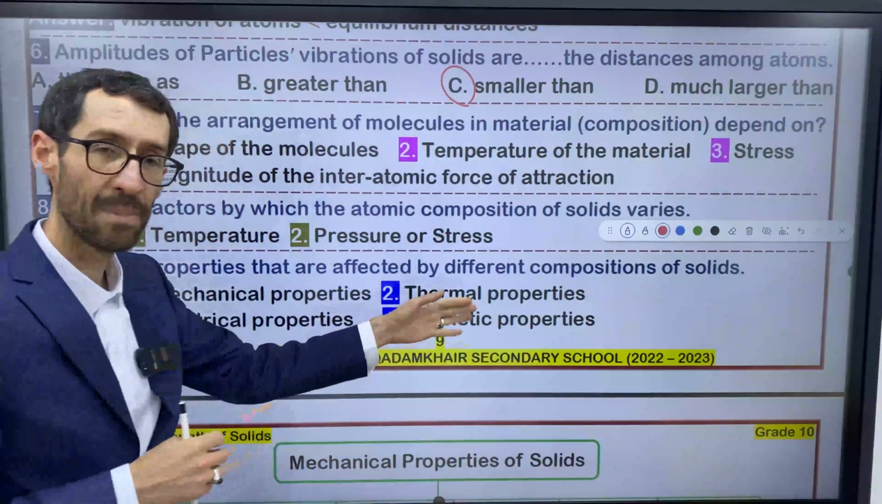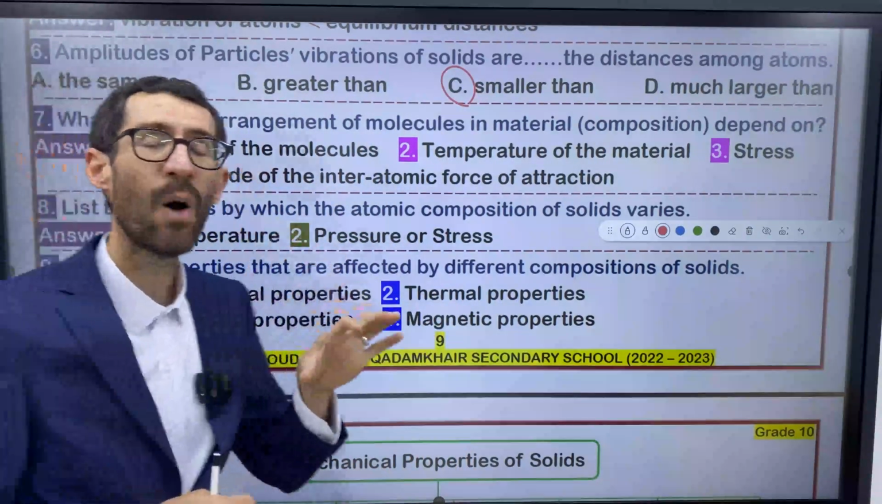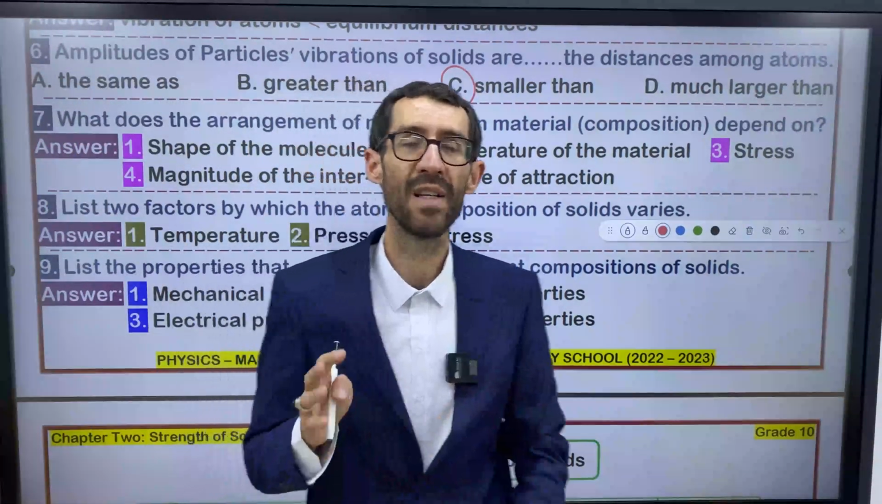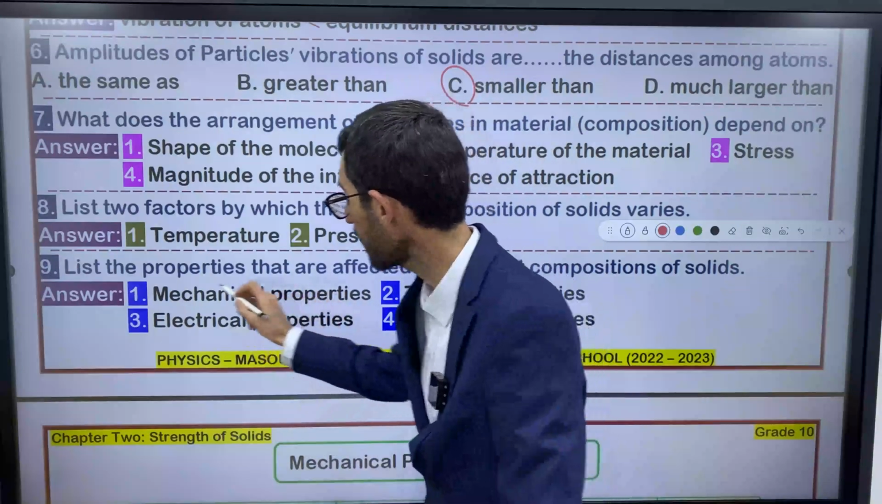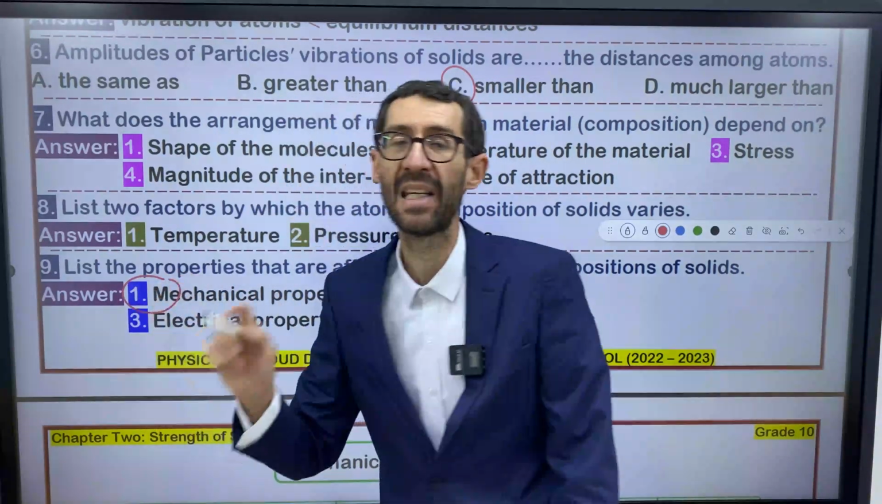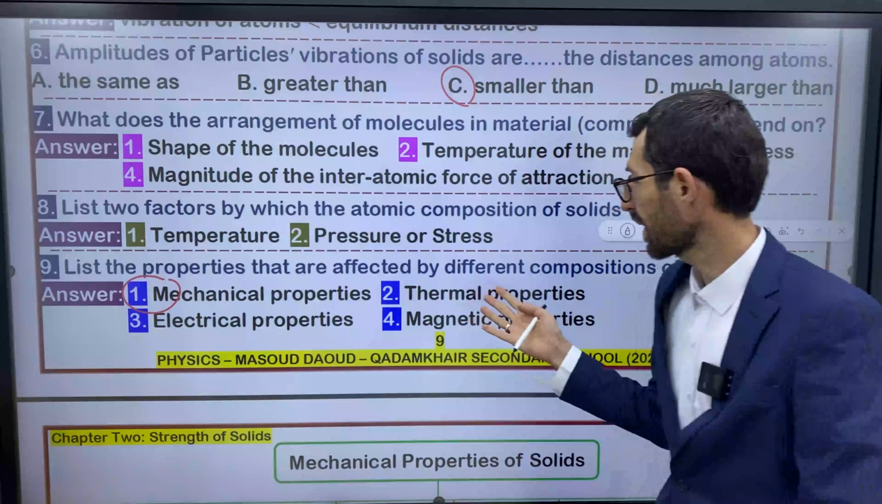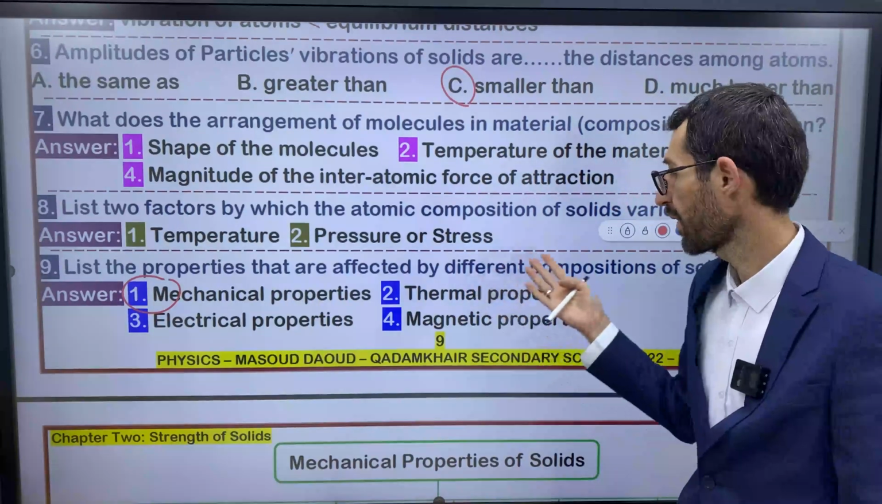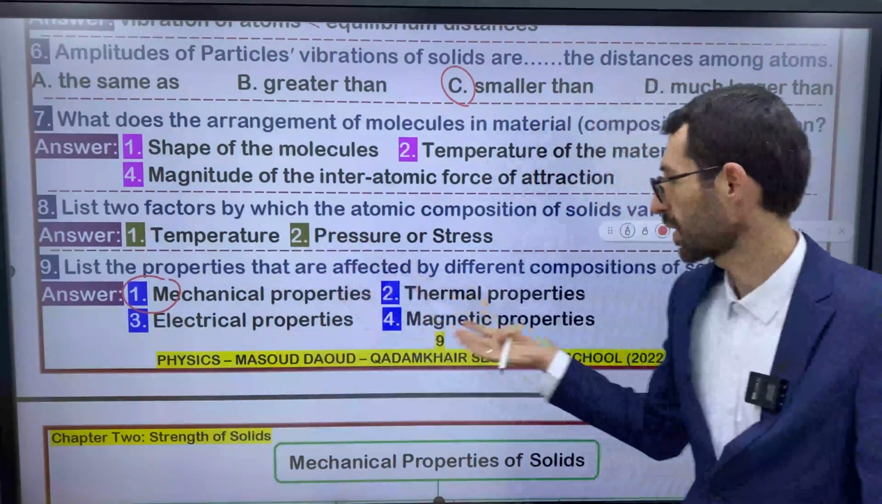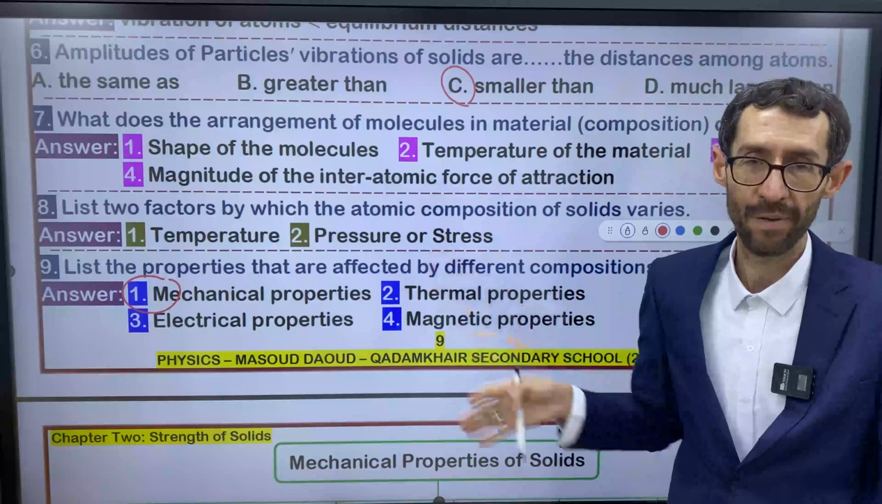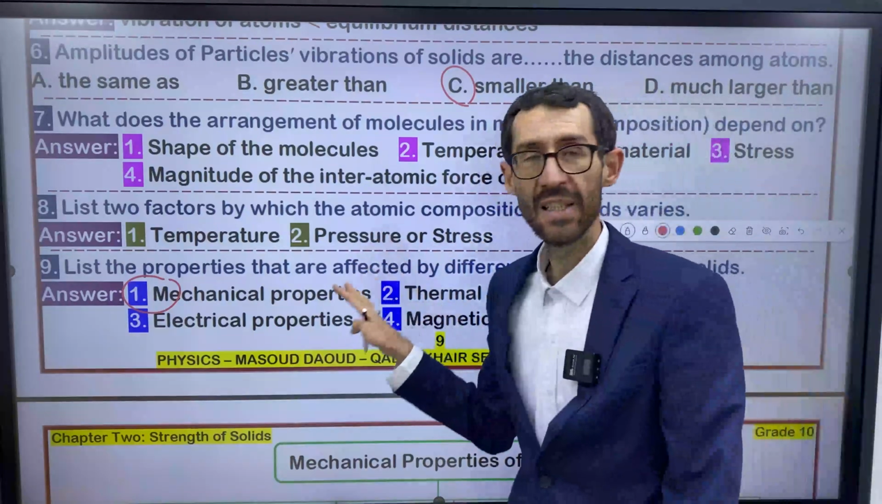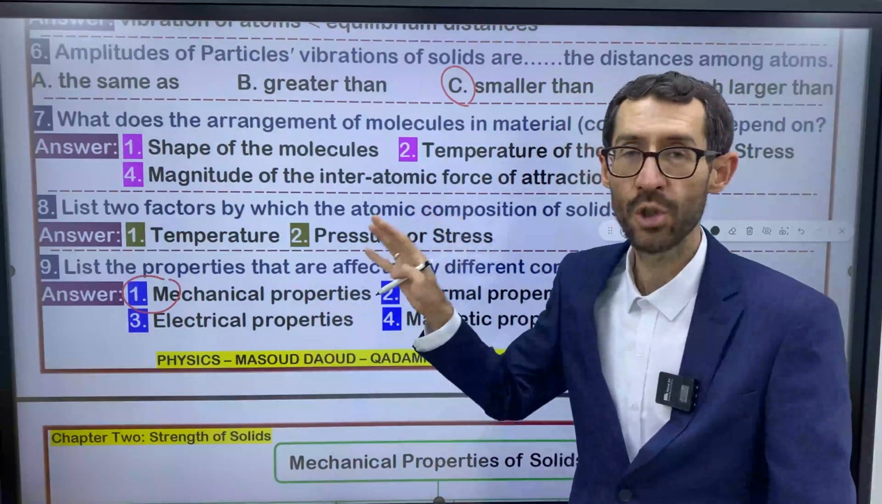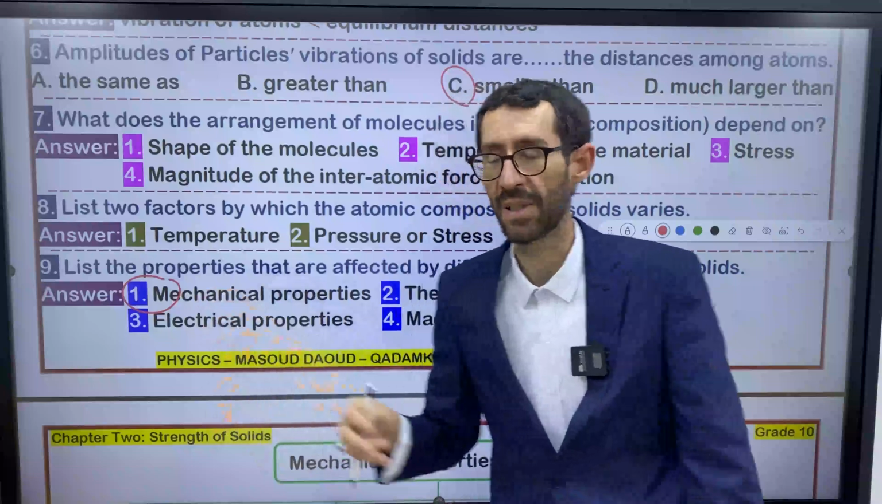They are magnetic properties. But in our textbook, especially, we focus only on mechanical properties. We don't focus on thermal or electrical or magnetic properties. We neglect these properties. We concentrate especially on mechanical properties, right?